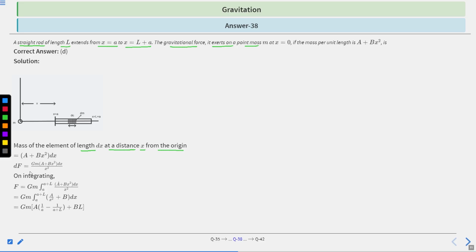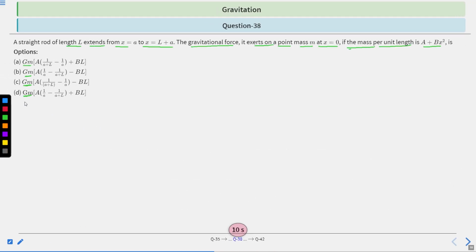On integrating, you will get F equal to G m, with limits from a to a plus L, of (a plus b x square) dx divided by x square. Solving this term, you will get G m [a (1 by a minus 1 by a plus L) plus b L]. So this is the concept. The correct answer is D. D is the correct answer.